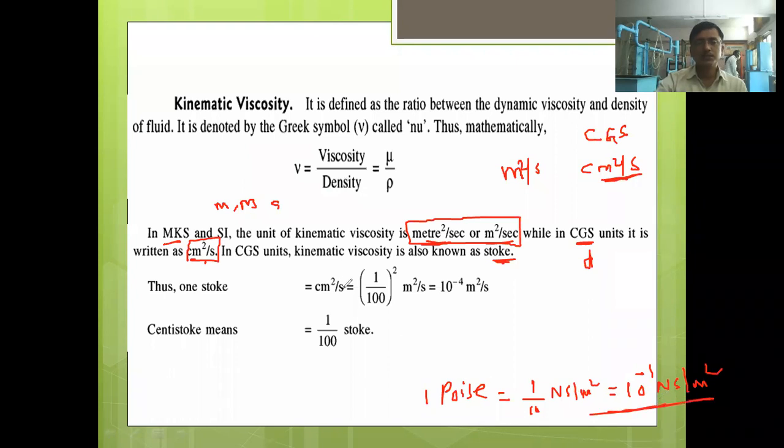Similarly, the CGS unit centimeter square per second is also called the Stokes, and one Stokes is equal to how much meter square per second, that we should know.